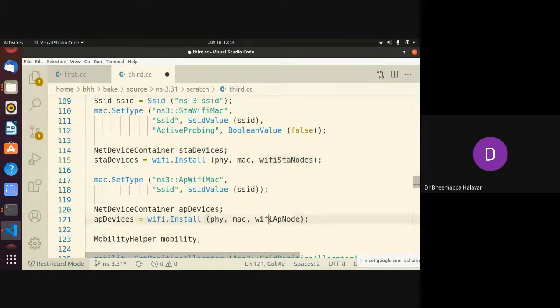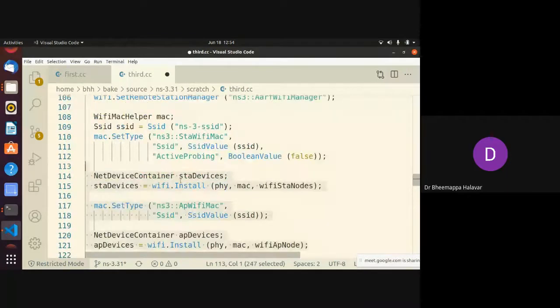So for that station, I will be using this, that is, AP, access point. I will be separately creating an access point for this because the way they communicate is different, right? So I'm creating a station node and an access point. After doing this, this is all about setup for wireless.